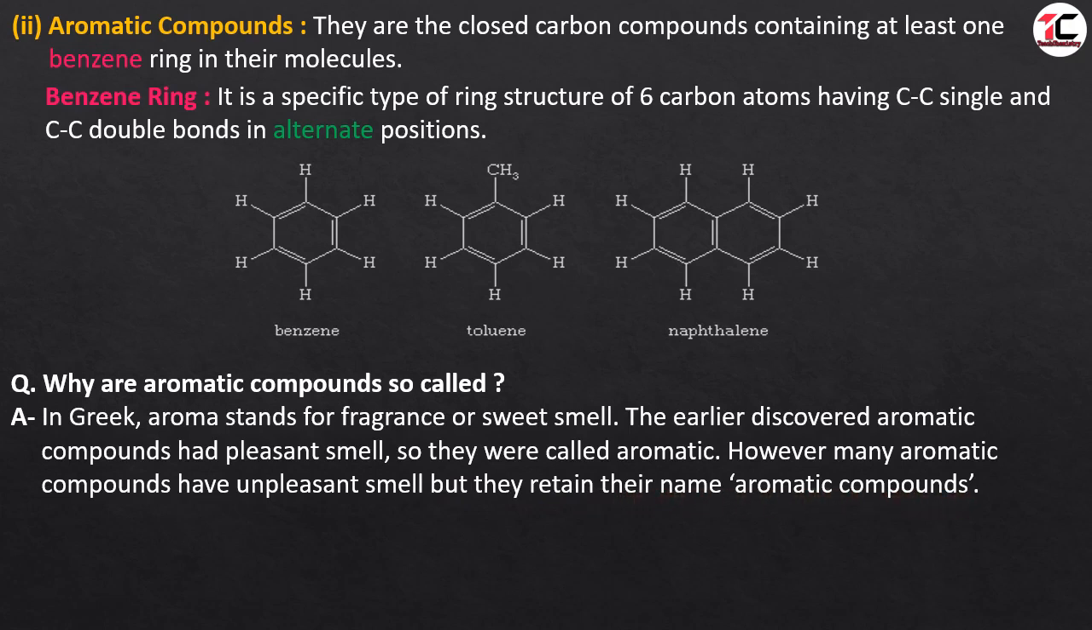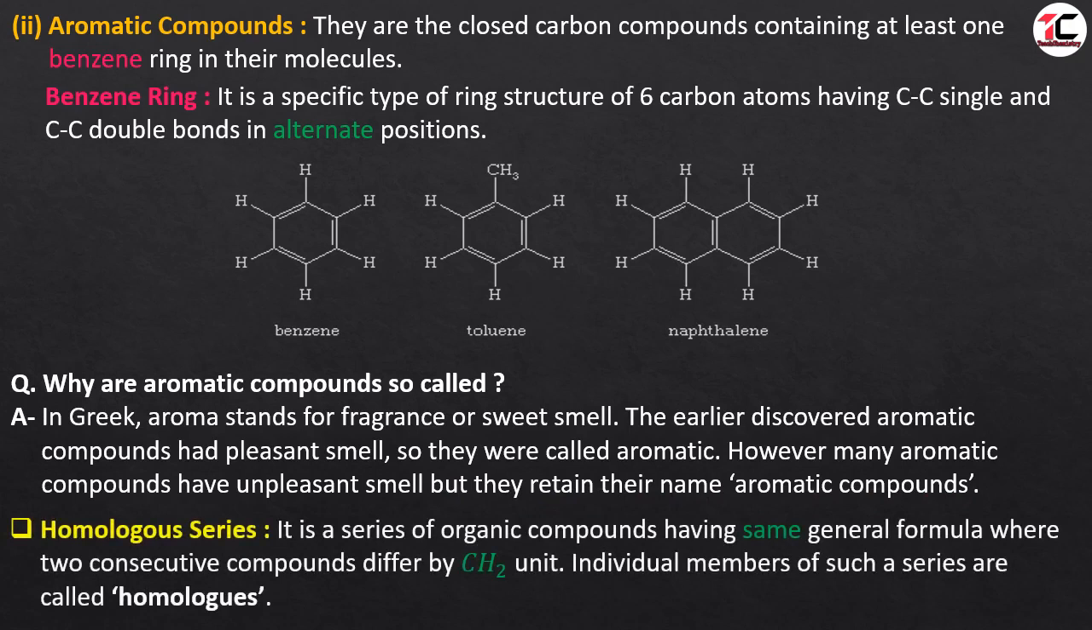Let us move to the next topic, homologous series. It is a series of organic compounds having the same general formula where two consecutive compounds differ by a CH2 unit. Individual members of such a series are called homologues. Let us see in the table.